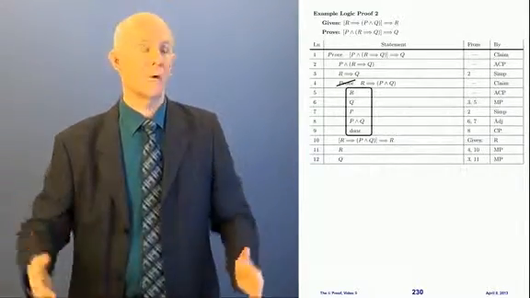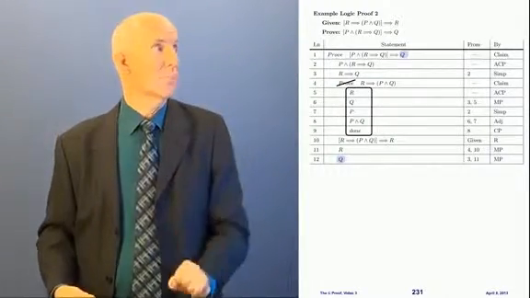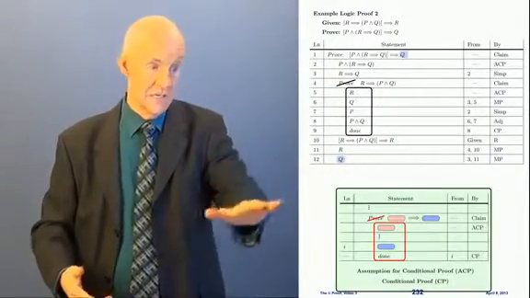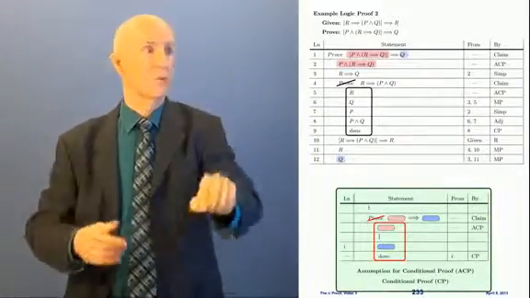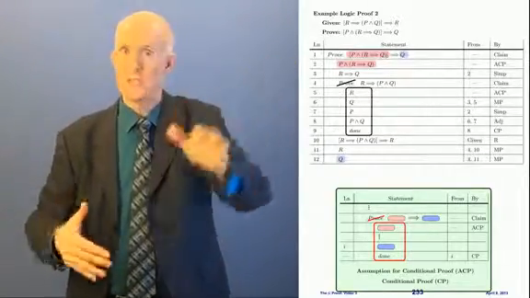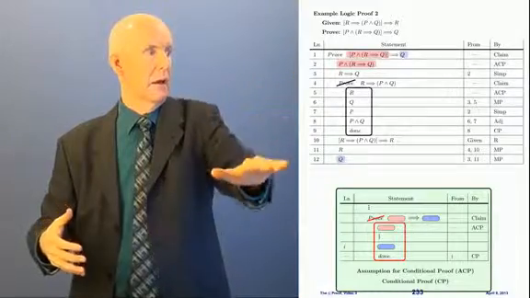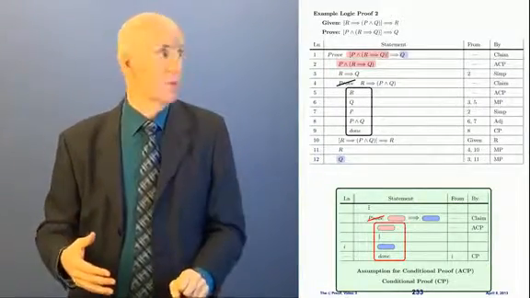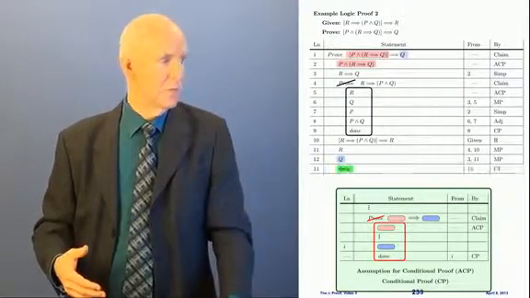Look at our outermost proof. We just reached the goal of our outer proof. Our outer proof was a conditional proof. And what did we do? We're trying to prove pink implies blue up here in line 1, where the pink was this big thing in square brackets. We assumed that big thing in square brackets there, that pink thing. And we got the blue. We got the Q, see? That means we're done with the outer proof.